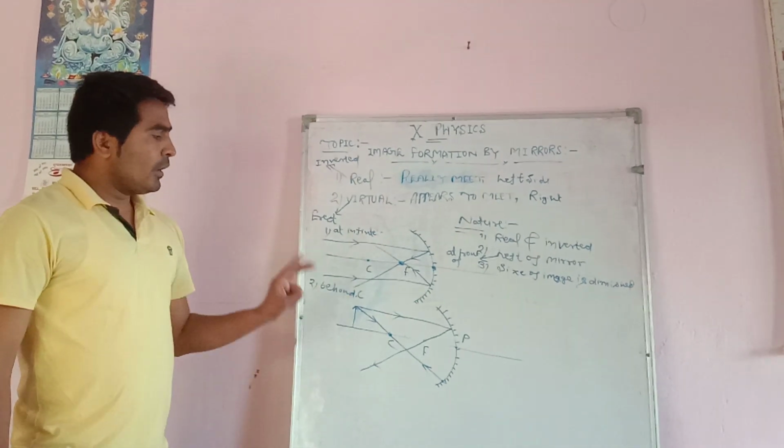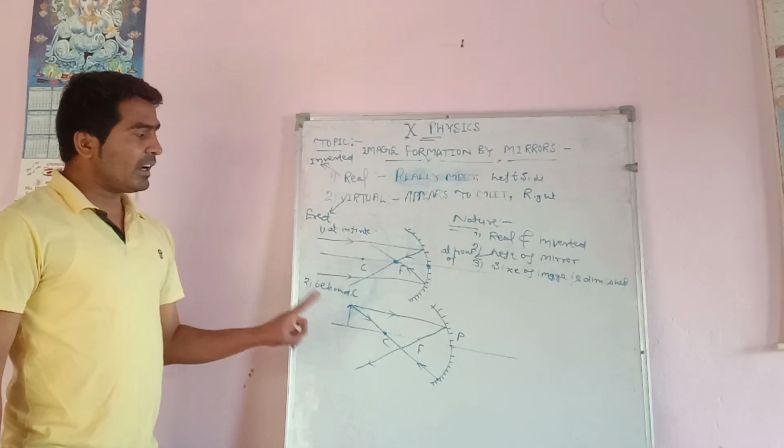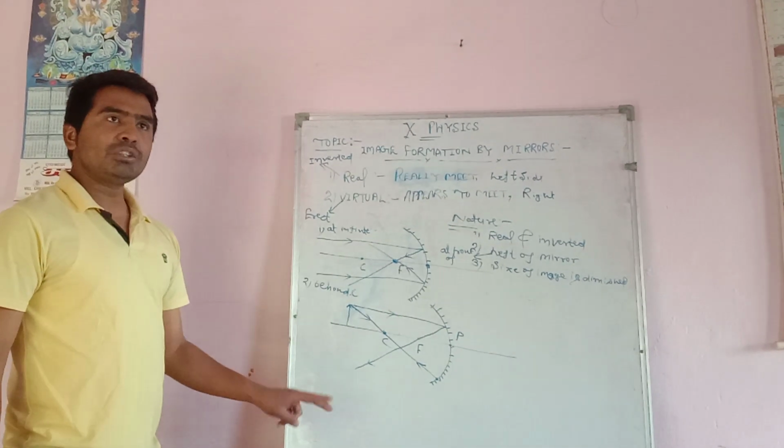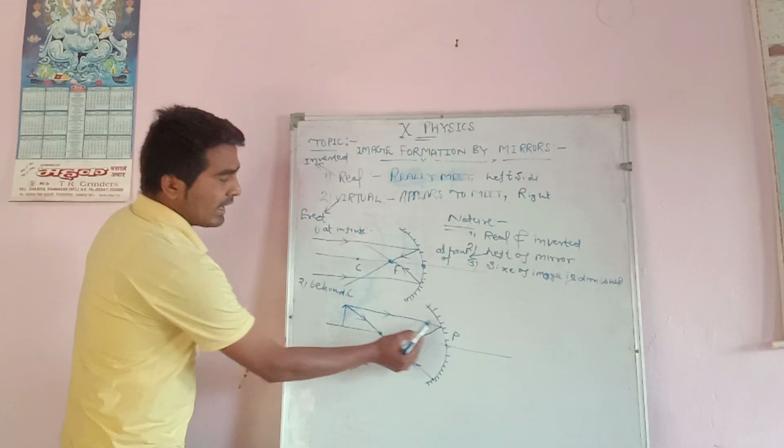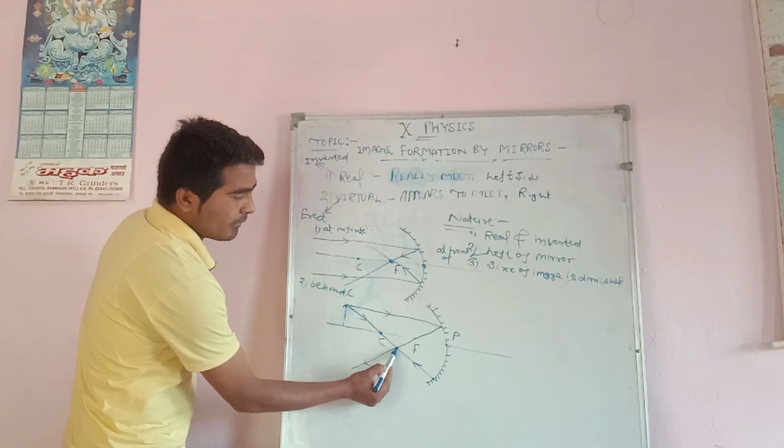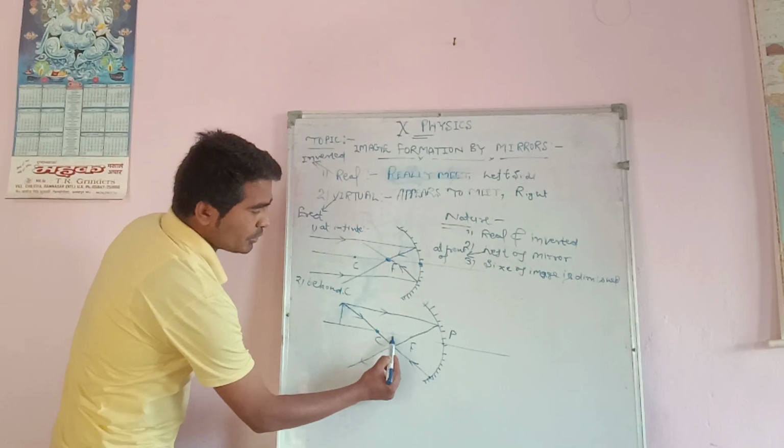So where the 2 light rays after reflection really meet or appear to meet, that is the position of the image. Here light rays after reflection meet at this point. So this is the position of the image.